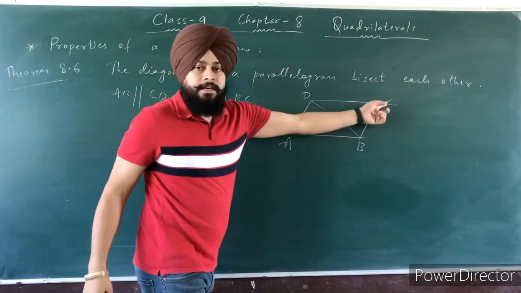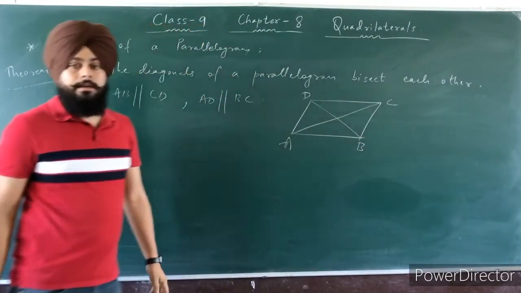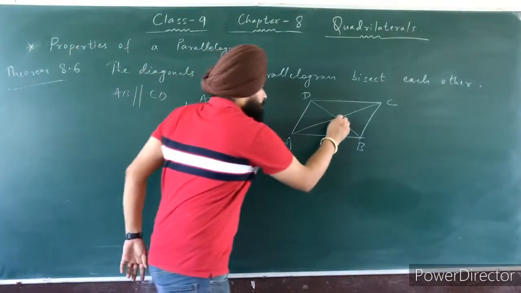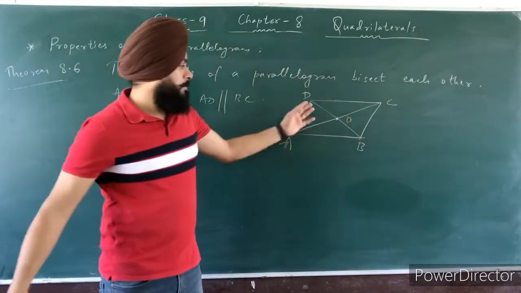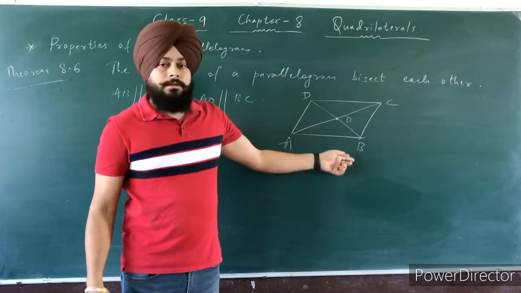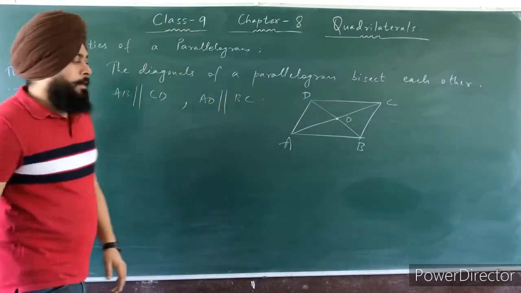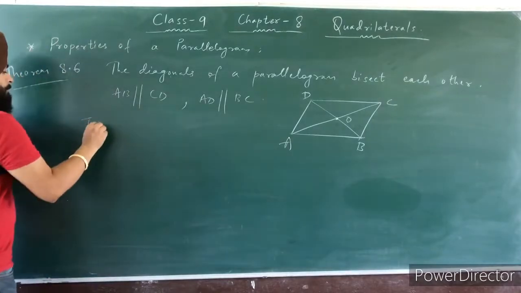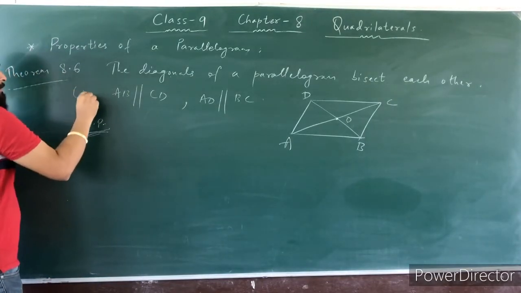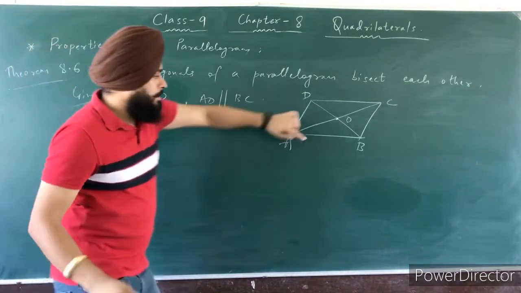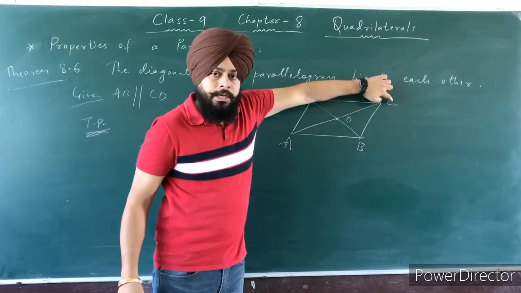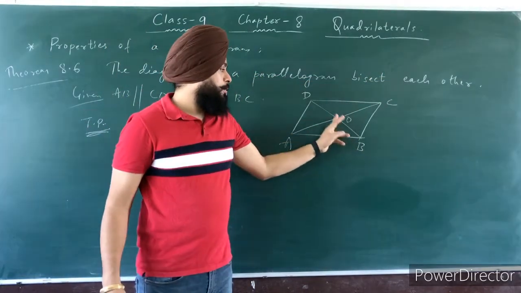First is AC and the second diagonal is BD. Now take this point O where both of these diagonals meet each other. Now it is given, and to prove this OA is equal to OC and OB is equal to OD.